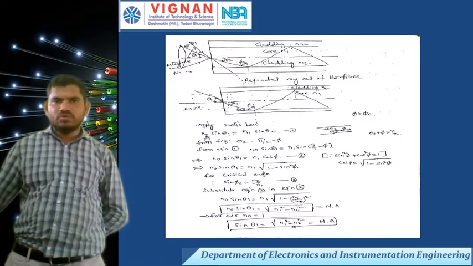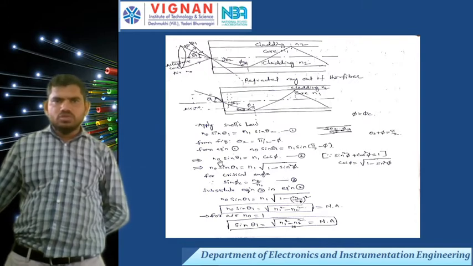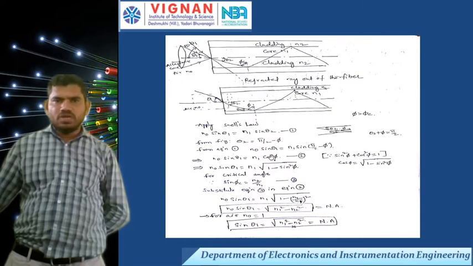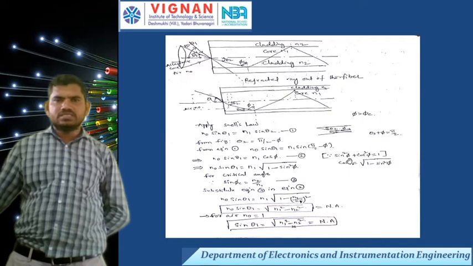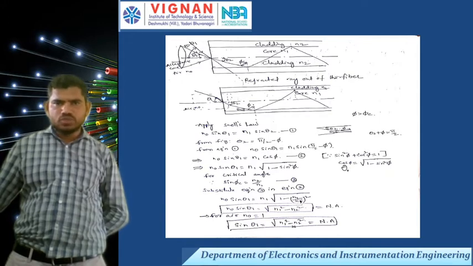Now write the theta 2 value in equation number 1. What is equation number 1? n0 sin theta 1 equals n1 sin theta 2, where theta 2 is pi by 2 minus phi. Simplifying, n0 sin theta 1 equals n1 sin of 90 minus phi, that is cos phi. Now I can write cos phi in the form of sin: sin square phi plus cos square phi equals 1, so cos phi equals the square root of 1 minus sin square phi. Now we can substitute this cos phi value in equation number 2.